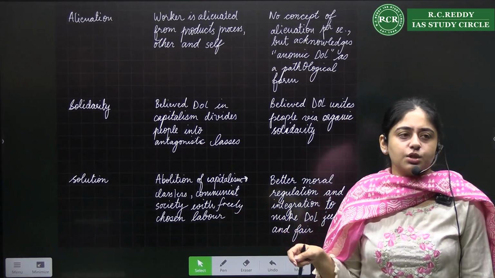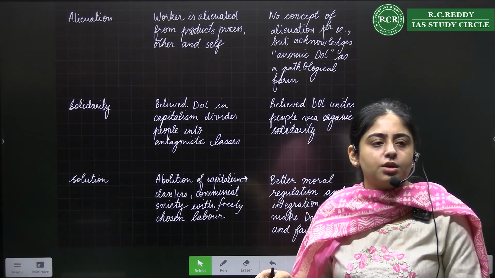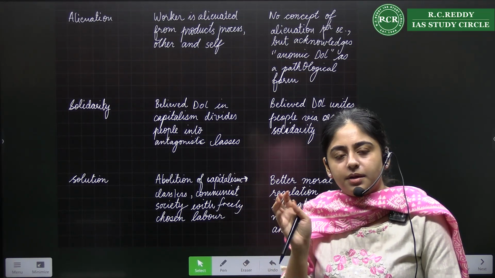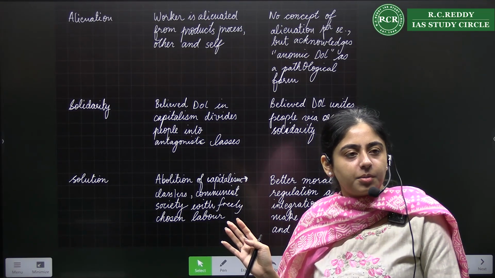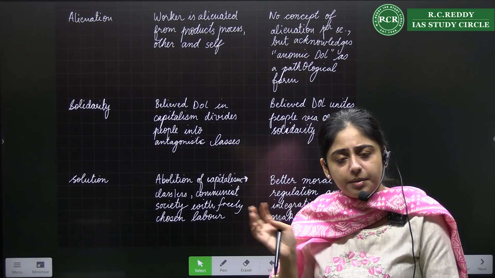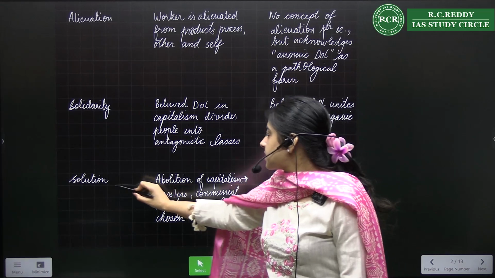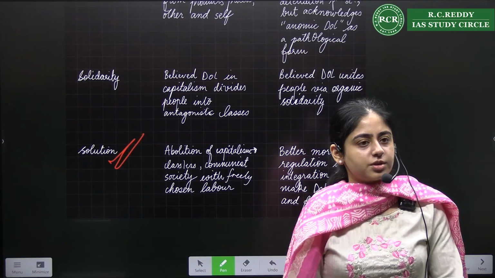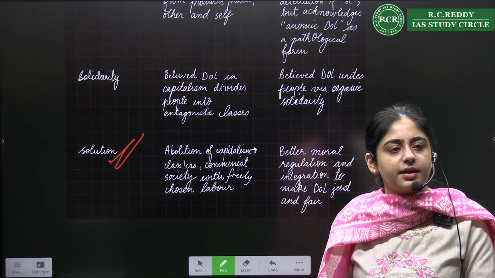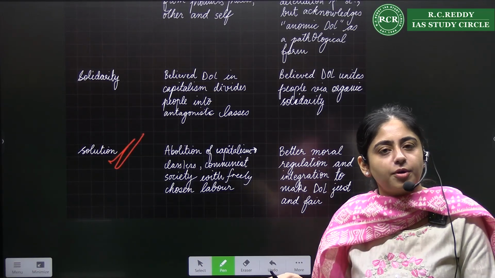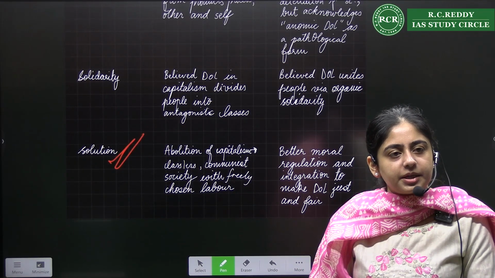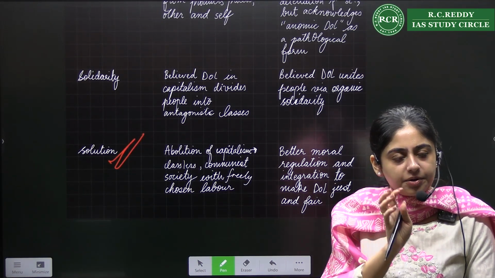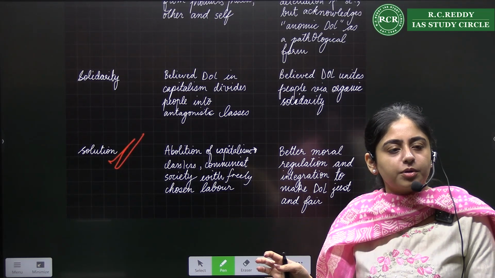And last is the solution. What is the solution to whatever problems there are in division of labor? Marx is talking about alienation and Durkheim talked about anomic division of labor. Both of them are problems. For Marx, the solution is class struggle and proletariat revolution. You need to have a total revolution in the society and change the mode from capitalist to communist mode. Don't you remember these things?